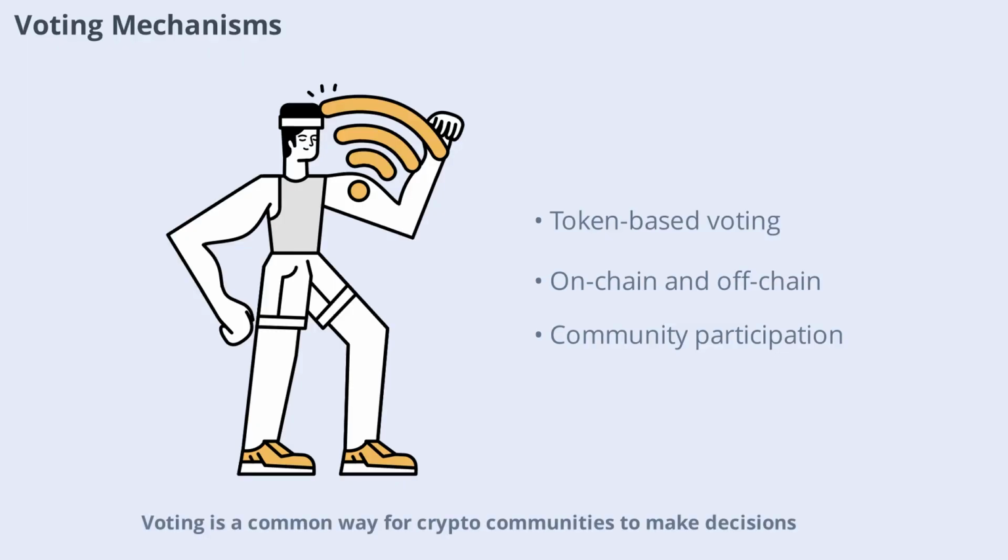Voting is a common way for crypto communities to make decisions. Token holders or network participants can vote on proposals, upgrades, or changes to the protocol. The weight of each vote often depends on the number of tokens held, though some systems use different models to prevent concentration of power. Voting can take place on-chain, using smart contracts, or off-chain through community platforms. The goal is to ensure that everyone has a voice in the direction of the project.